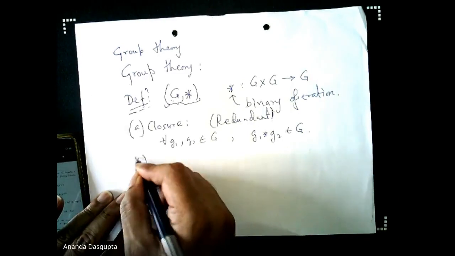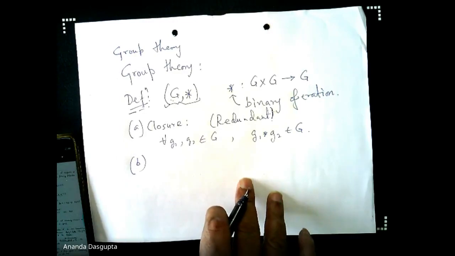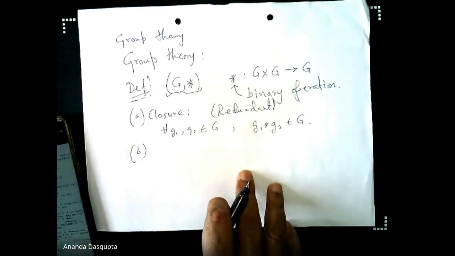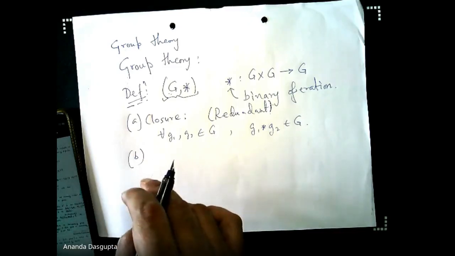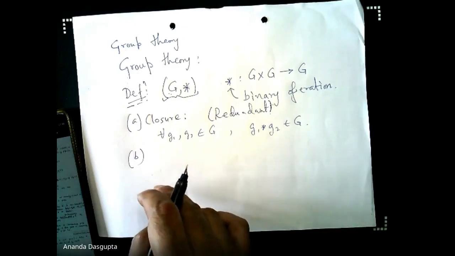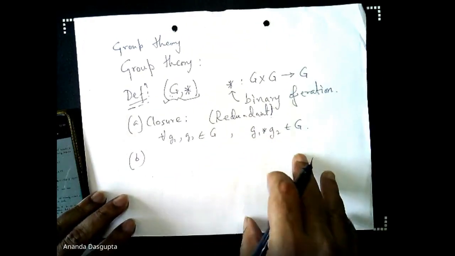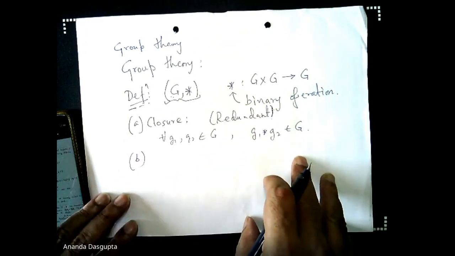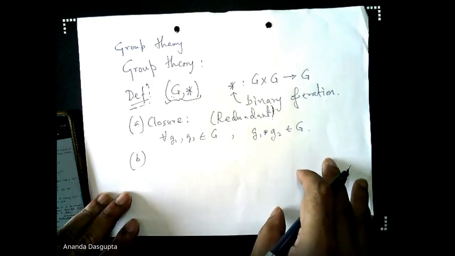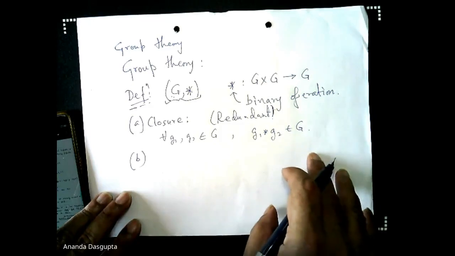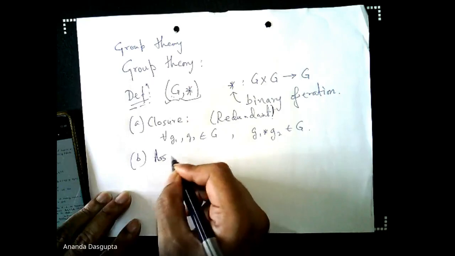So if you are reading a really good mathematical book on group theory, you will often see closure not even mentioned as a property. The reason why we mention closure as a property is that very often when we want to check that something is a group, we are not so sure that the operation that we have talked about is really a binary operation, and we need to check that. So closure essentially is a check that the operation we are talking about is really a map from G cross G to G. Then we have associativity.